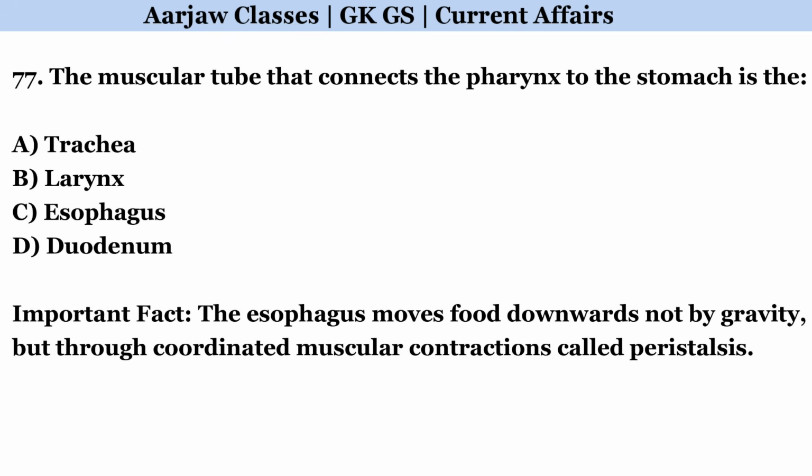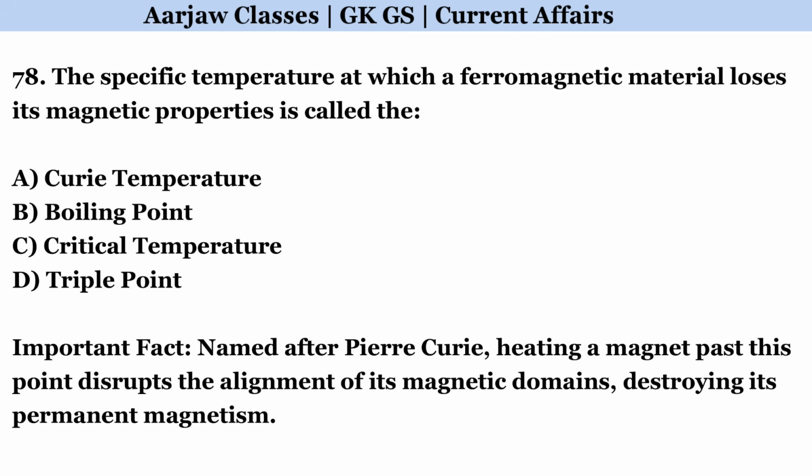The muscular tube that connects the pharynx to the stomach is the. Correct option is C. Esophagus. The specific temperature at which a ferromagnetic material loses its magnetic properties is called the. Correct option is A. Curie temperature.